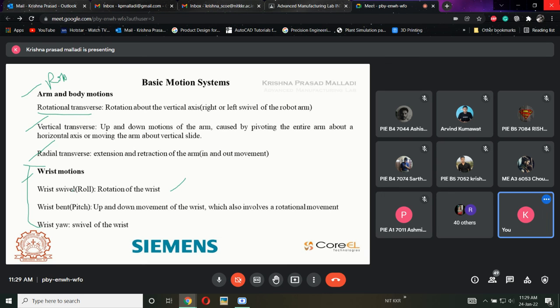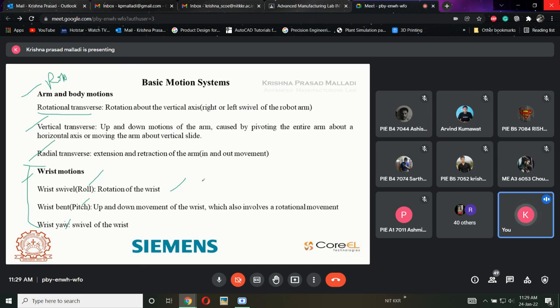Wrist means roll, pitch, and yaw. Simply, we'll call it roll, pitch, and yaw. Roll is nothing but rotation of the wrist. If we consider your hand itself, and try to rotate it, that is the wrist. If you move upward and downward, we call it pitch. When we move in the side direction, we call it yaw.